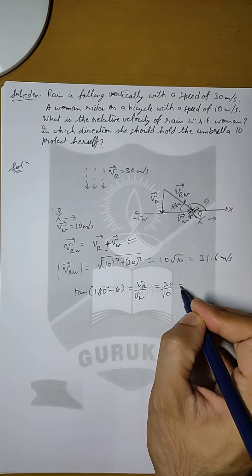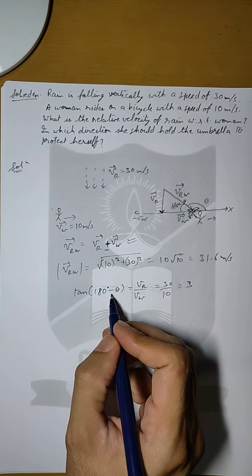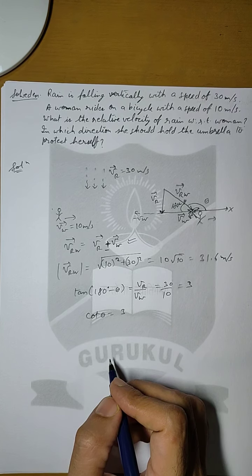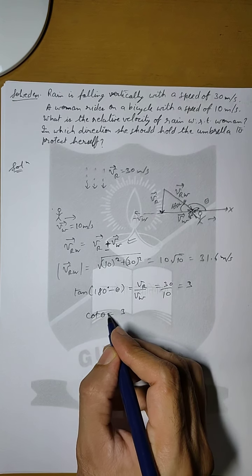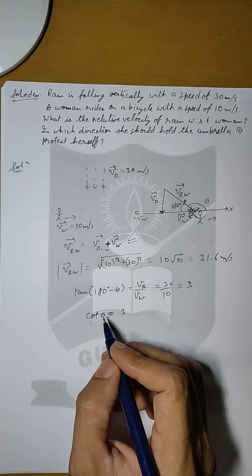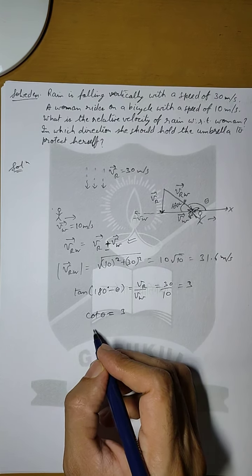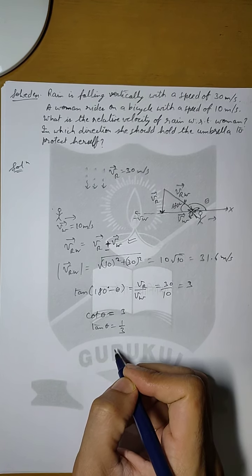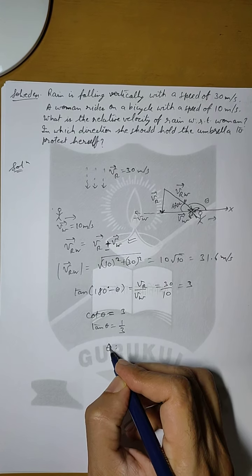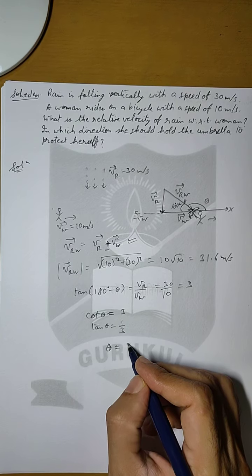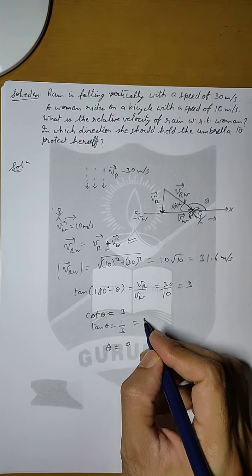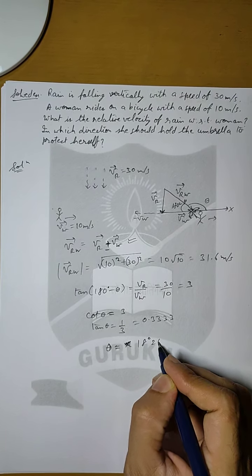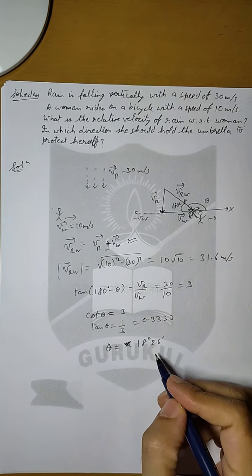Vr is given as 30, so this will come out to be 3. Now tan of 180 minus theta we know is minus tan theta, so cot theta is 3. We are taking the magnitudes because the minus sign will only give the direction. If we reciprocate it, then tan theta equals 1 by 3, and if you look at the trigonometric table, this is 0.3333, so theta will be around 18 degree 26 minutes. So this will be the answer to your question.